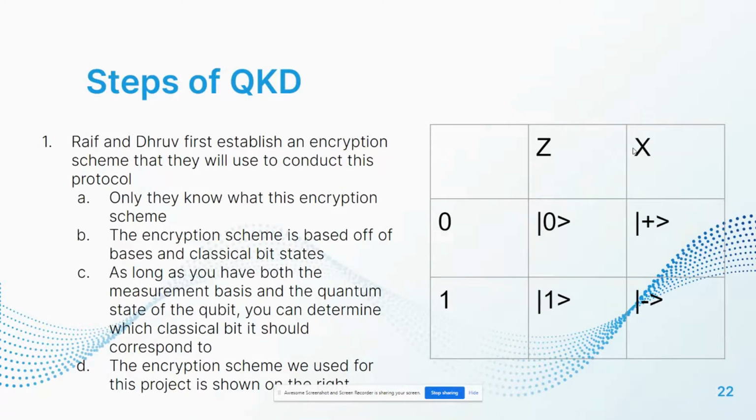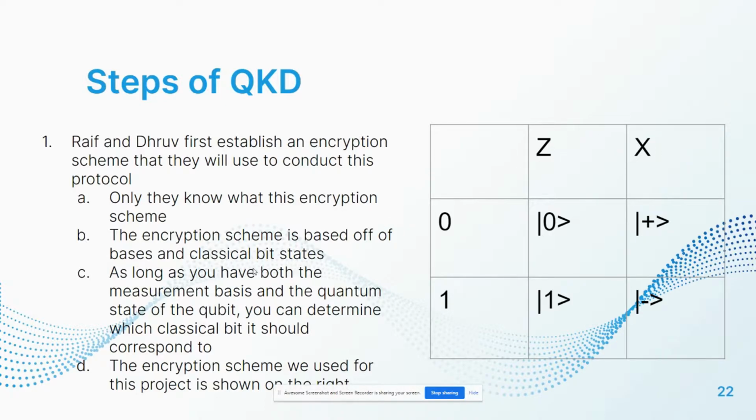So the first step of QKD, it's a process between two people. So let's say it's between me, Raif, and Dhruv. First, what we need to do is establish an encryption scheme that we can use to conduct this protocol. And only we know what this encryption scheme is. And this encryption scheme is based off of the bases and classical bit states. In this case, we've chosen, if you look on the right, bits 0, 1, and bases z and x.